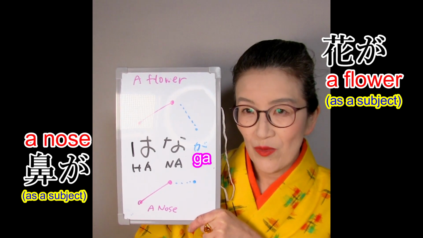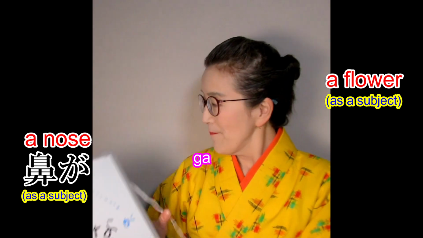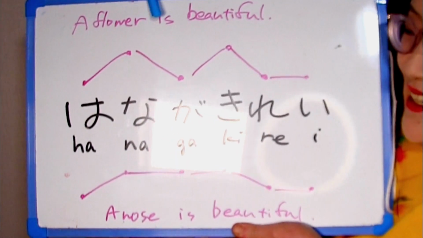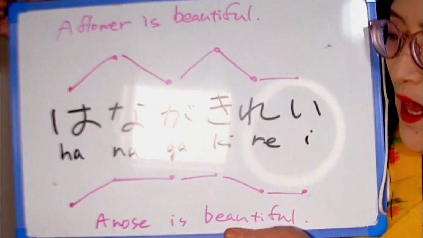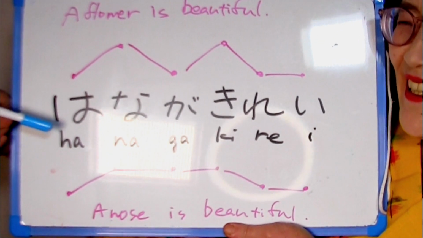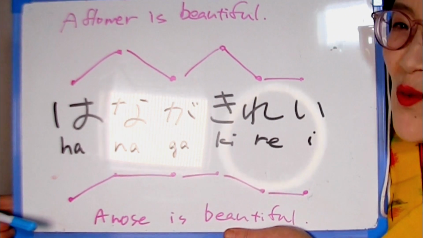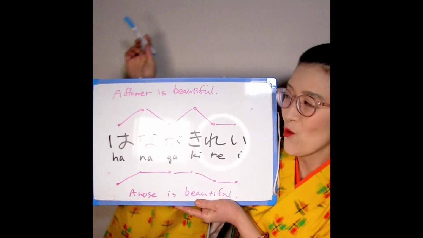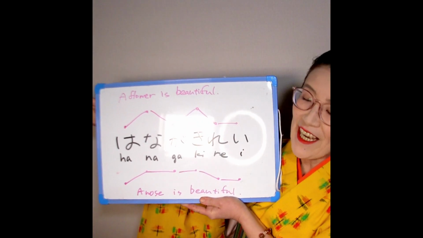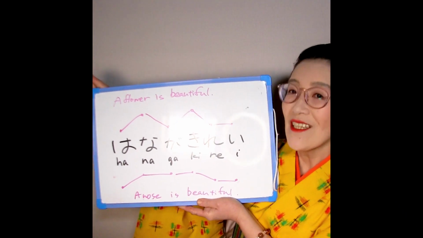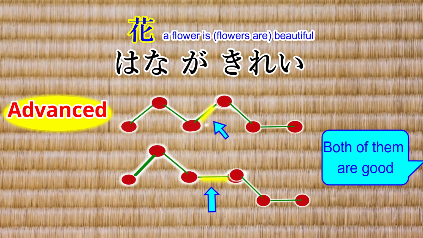Hana ga, a nose. So we can say hana ga kirei. A flower is beautiful. Hana ga kirei. A nose is beautiful. One more time. Hana ga kirei. A flower is beautiful. Hana ga kirei. A nose is beautiful.